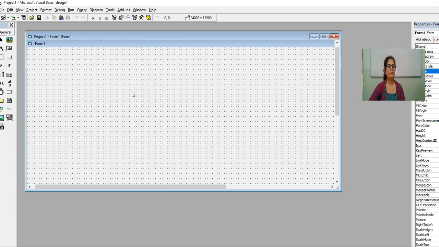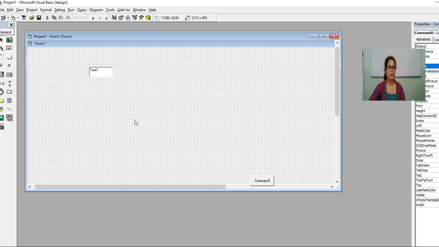So how do you create a form? This is the toolbox. Inside the toolbox there are many different types of tools. You can make use of any of the tools. For example, this is a text box, so I have selected a text box. This is a command button. You can choose a command button. This is a radio button. You can make use of a radio button.